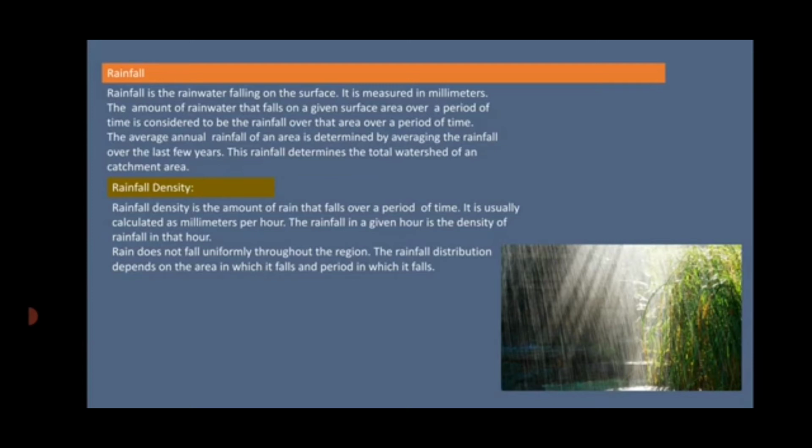That means the hour in which the maximum rainfall density is found throughout the year is considered to be the maximum rainfall density of that catchment area for that year. So now, considering the rainfall density of the last few years, we will consider which is the highest. If the rainfall is highest in that particular year, then we call that the rainfall density.